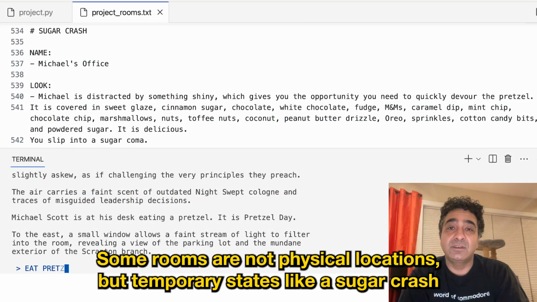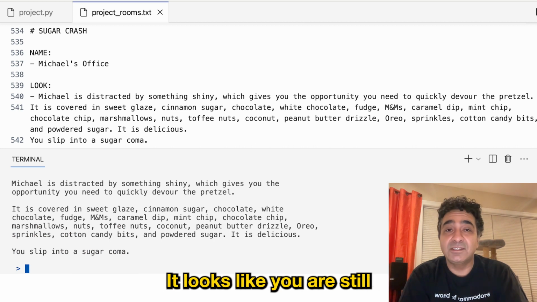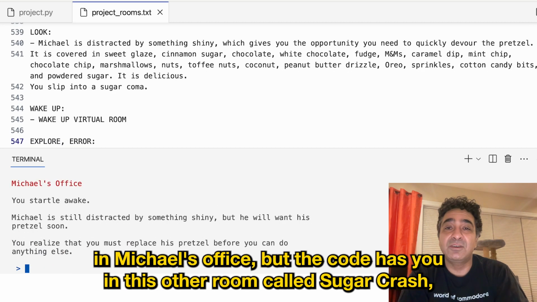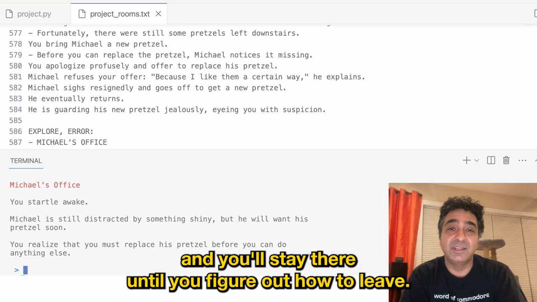Some rooms are not physical locations, but temporary states, like a sugar crash from eating Michael's pretzel. It looks like you are still in Michael's office, but the code has you in this other room called Sugar Crash, and you'll stay there until you figure out how to leave.